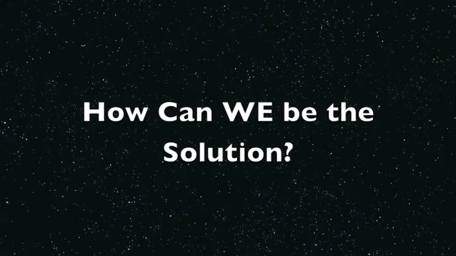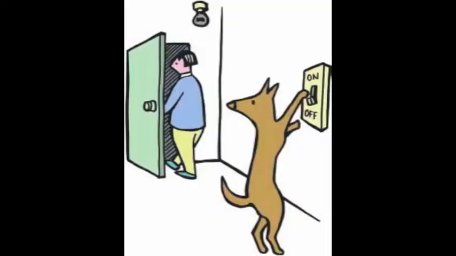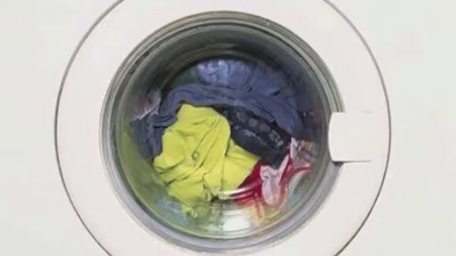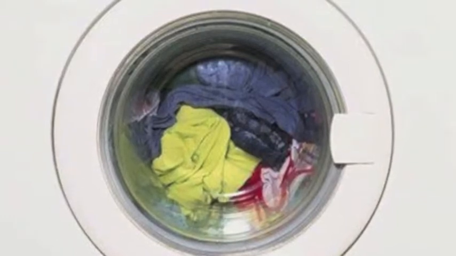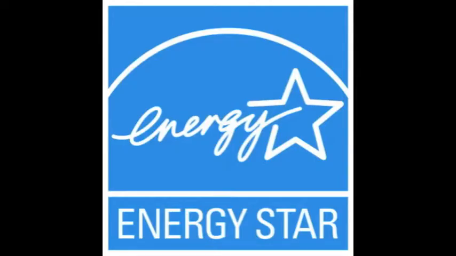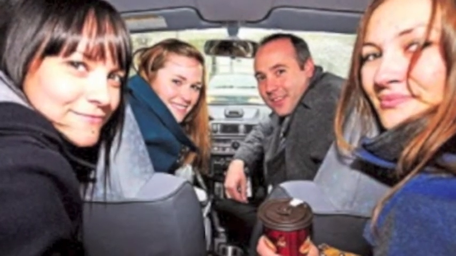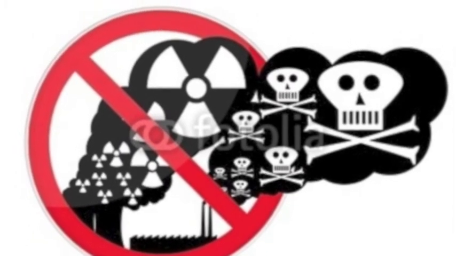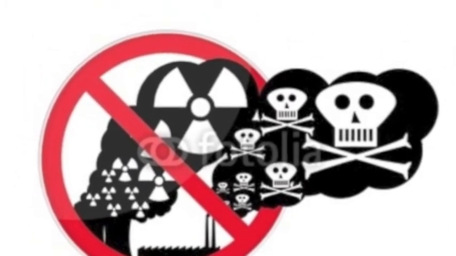So how can we be the solution? Conserve energy by turning off appliances or lights when you leave the room, or washing your clothes with warm or cold water instead of hot water. Try buying Energy Star products, or carpooling or vanpooling to get to places. These are just some of the ways to help fight against air pollution.